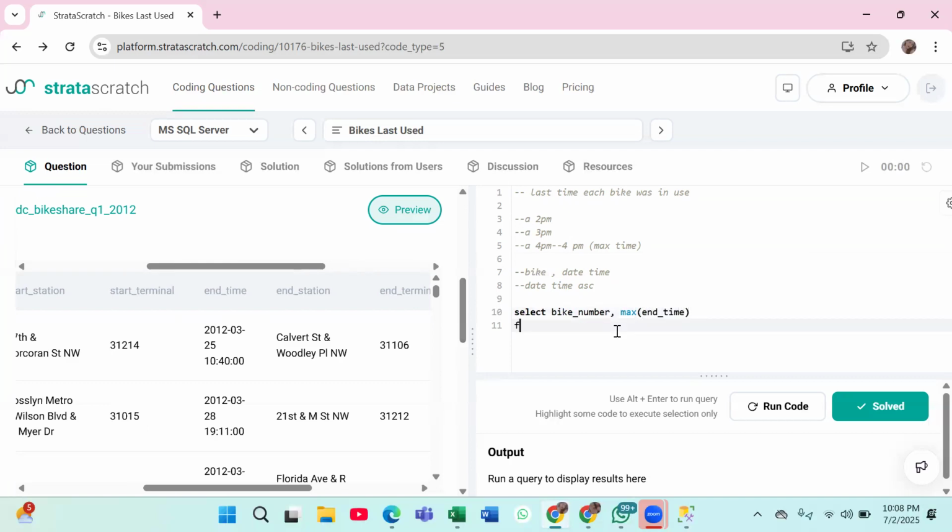From which table are we taking it? From our table bike share 2012. And then we have to mention group by also. Why group by? Because we are using an aggregate and a non-aggregate column together, so we have to mention group by as well.